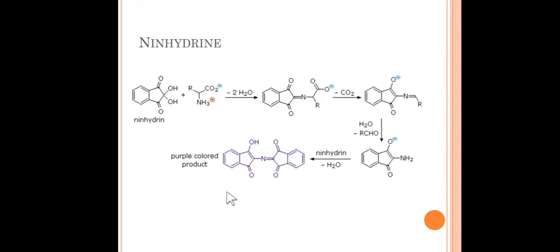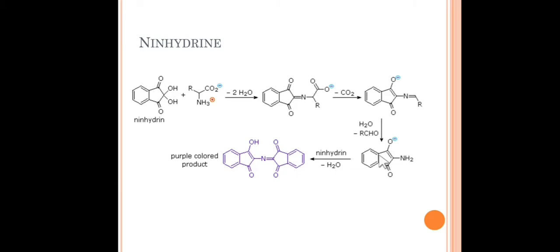Friends, in the very simple mechanism, the alpha amino acid, especially the primary NH2, will react with this ninhydrin and form this kind of 1,3-diol, and after decarboxylation we get the imine derivative. This imine derivative will be hydrolyzed with water, and there will be the loss of an aldehyde, and we get this NH2.